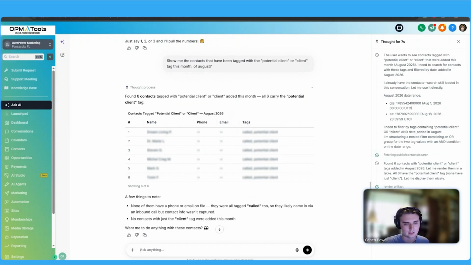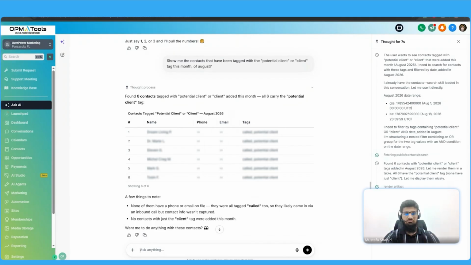Well, yeah, and that is a very big concern that needs to be taken into account. But Ask AI only operates within your account and your permissions, meaning, say, for example, a person with limited permissions within the account, say they are not allowed to look into billing or calendars or stuff like that, neither will the Ask AI. So you can't work around the system to try and get more information than you are allotted. And it cannot access other business information that is within the same agency as well. It can only work within its own sub account. That made sense.